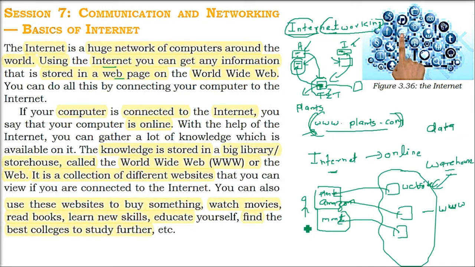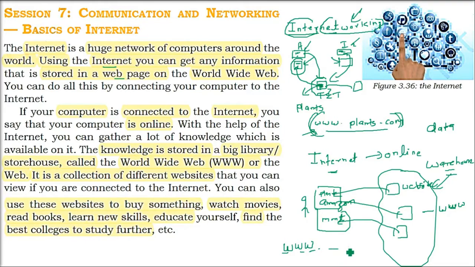So now what we see here is that just by a URL on the web browser, you can access web pages, and all the websites which hold web pages will start with www. It's like a net, like a cobweb.